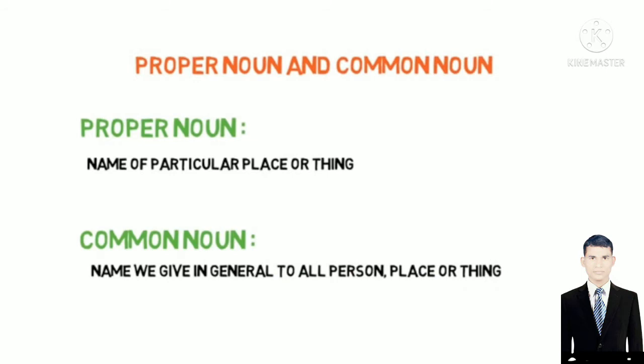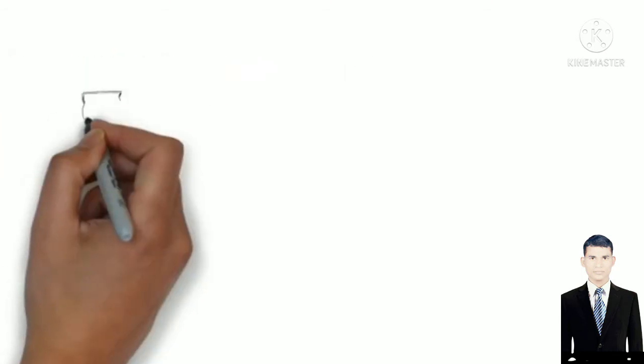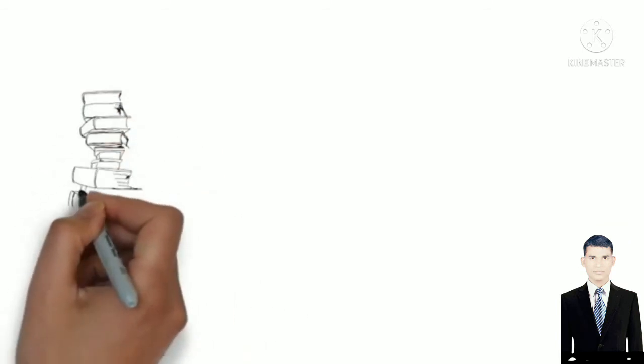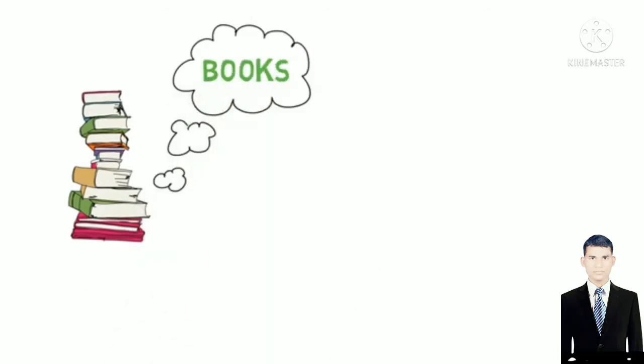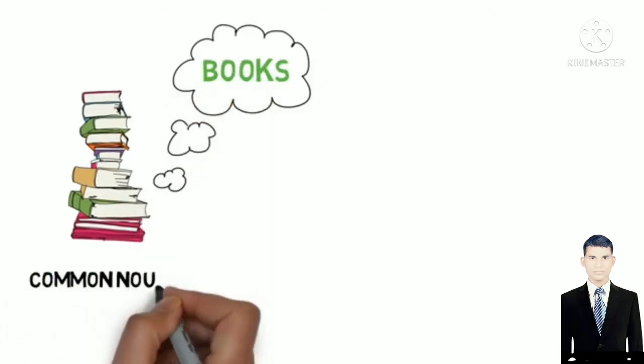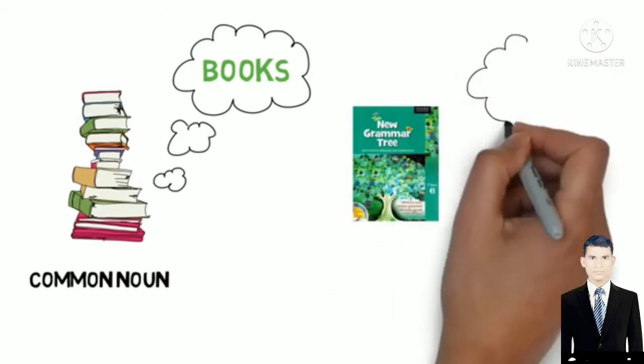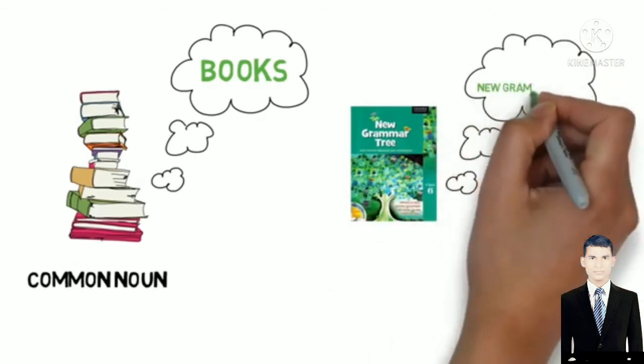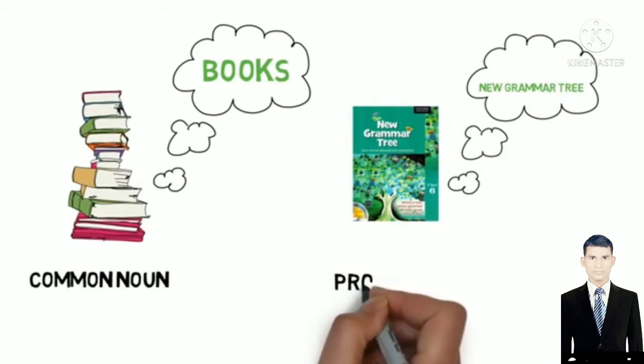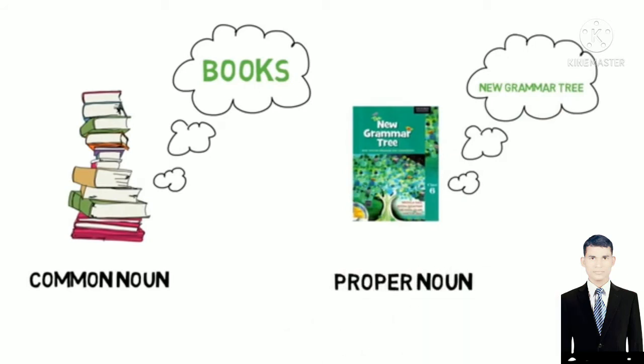Let's understand both of them with an example. You can see in this image there is a collection of books. So books comes in the category of common noun. Now see another image of a particular book named New Grammar Tree. So it comes in the category of proper noun.